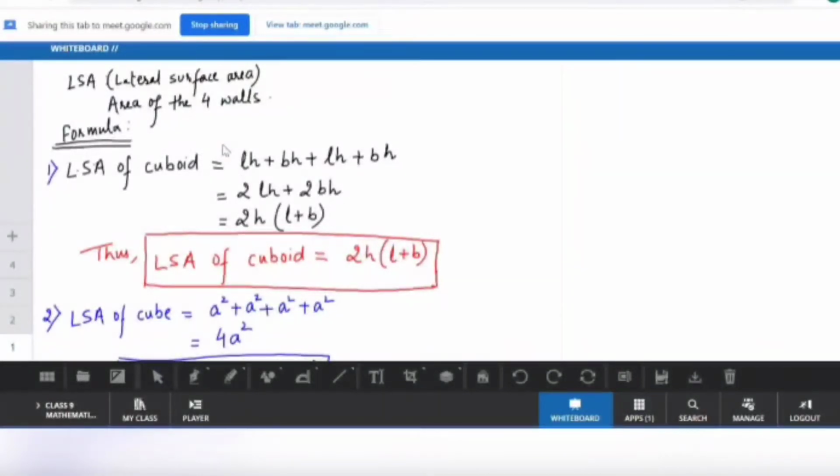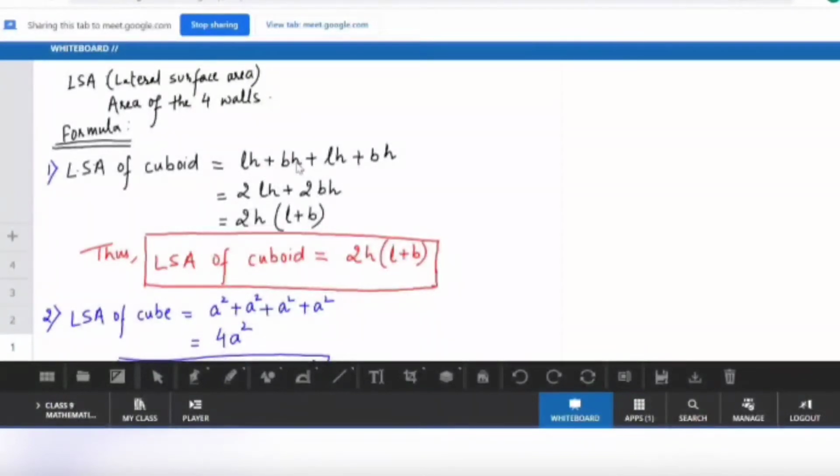When you look around you, in one of the walls it includes just the length and the height of the room. All the four walls are rectangles. If you look at one wall, you will see a rectangle with a length and a height. That is why I have written here LH. You know the area of a rectangle is length into breadth, but here it includes length into height, so we should say LH.